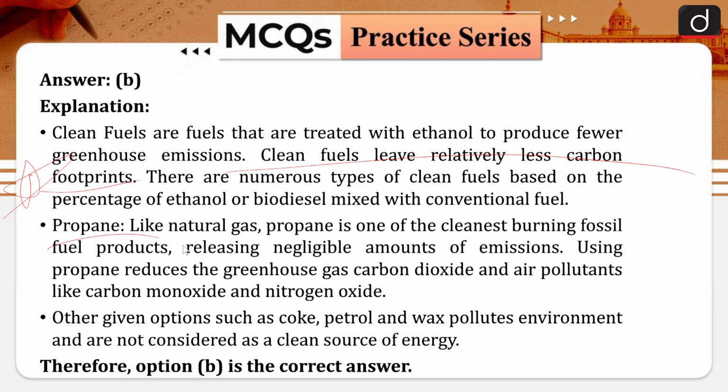Propane, like natural gas, is one of the cleanest burning fossil fuel products, releasing negligible amounts of emissions. Using propane reduces greenhouse gas carbon dioxide and air pollutants like carbon monoxide and nitrogen oxide. Other given options such as coke, petrol, and wax pollute the environment and are not considered a clean source of energy. So, propane is a clean source of energy.